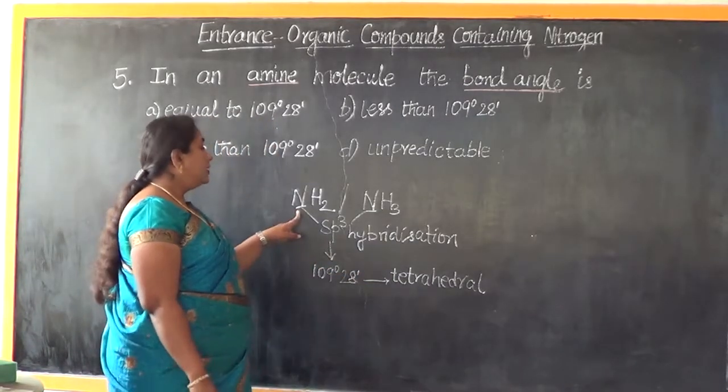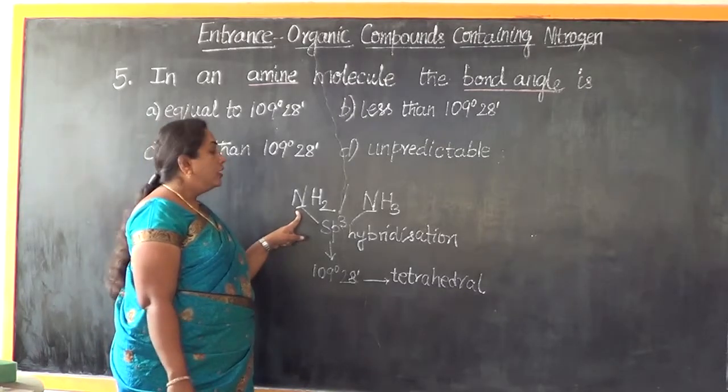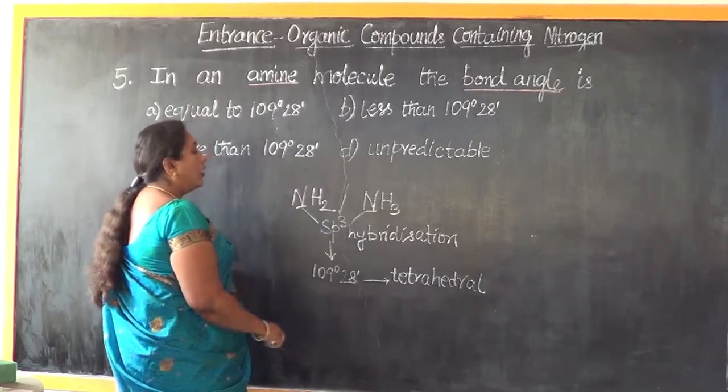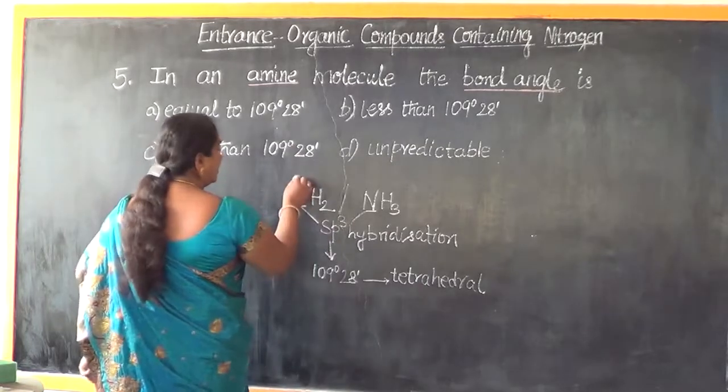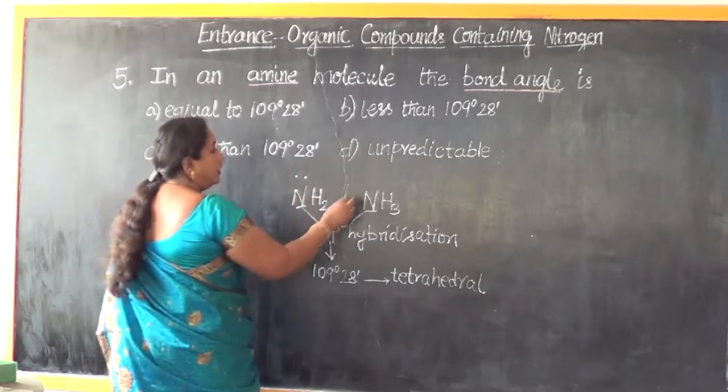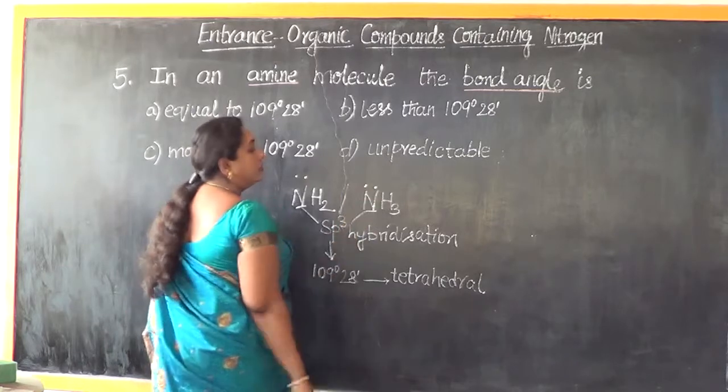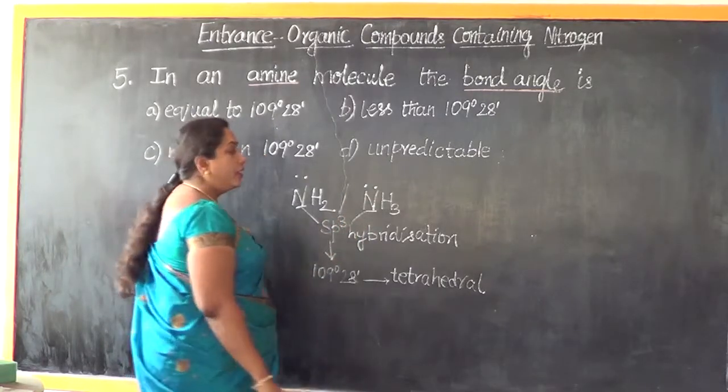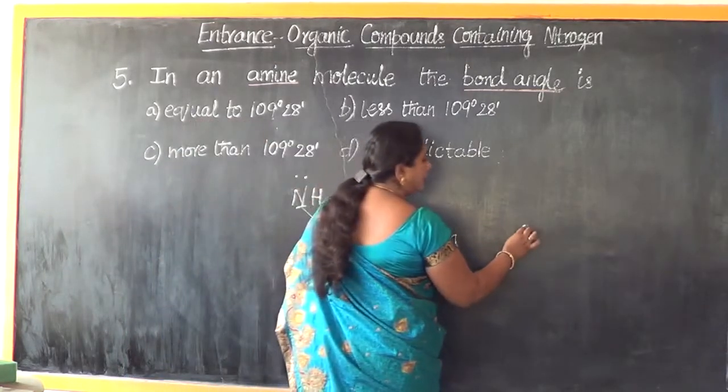But there is an exception in case of the nitrogen of ammonia or the nitrogen of amines. The nitrogen atom contains a lone pair of electrons on it.